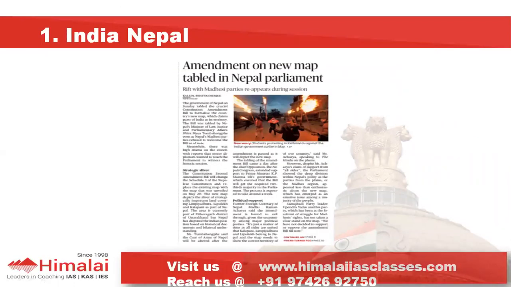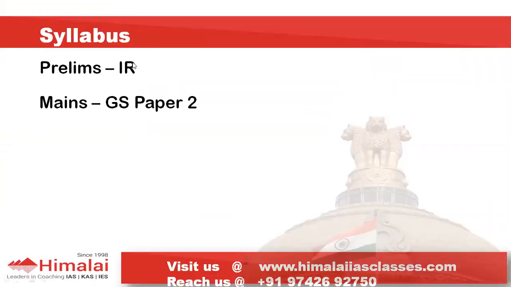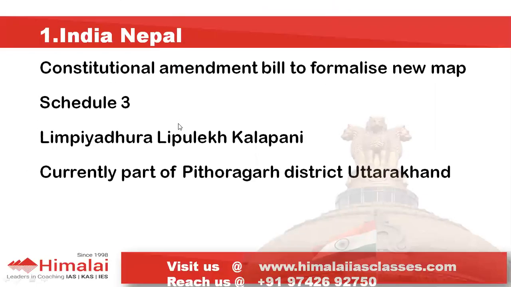The first issue or first news for today is an amendment bill which has been tabled in the Nepalese parliament, where they are going to approve the new map which has been released in Nepal. Why is it important for us? You can ask, why are we discussing any other country's amendment bill? Because they have included certain Indian areas into Nepalese territory. This is an ongoing issue for this whole month. Syllabus wise, it comes under international relations. In prelims, a question can be asked, and in the mains, international relations is part of general studies paper 2. So let us see what it is.